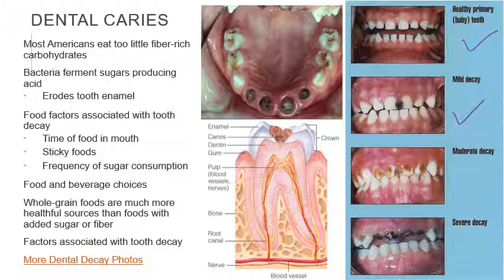When a child drinks milk, especially to sleep, they can end up forming a hole where the cavity is, from the milk sugar. Moderate decay: you see some cavities here, but this is really bad. I've seen children who barely have any teeth. When they chew, it's really with their gums because their teeth are so short. It's all about taking care of the teeth.